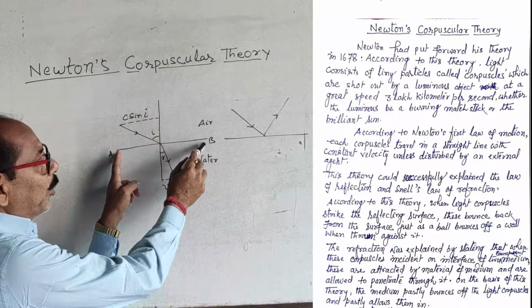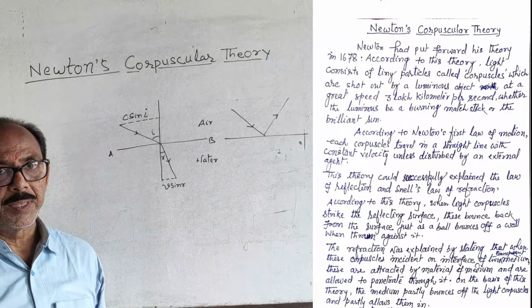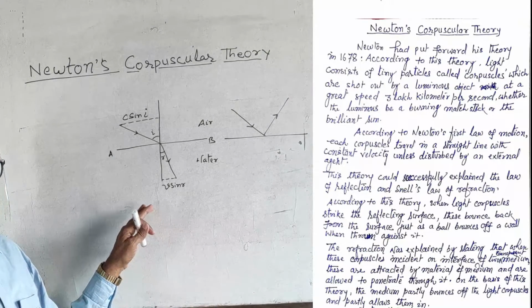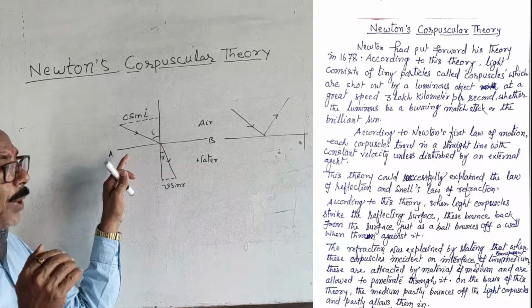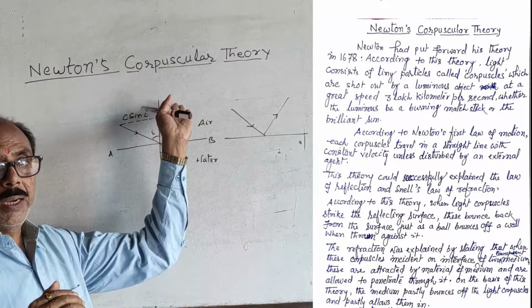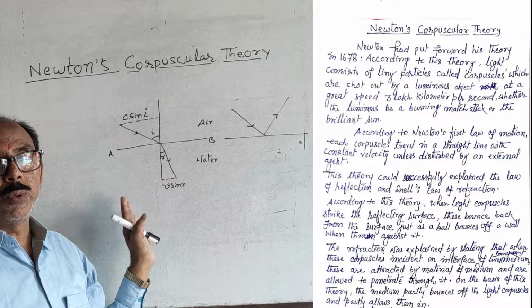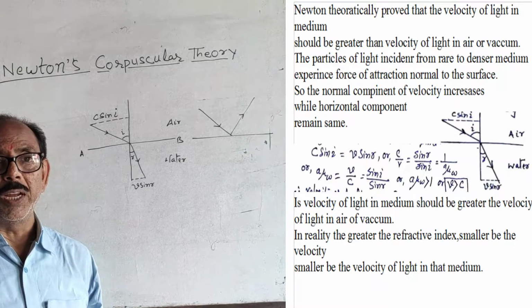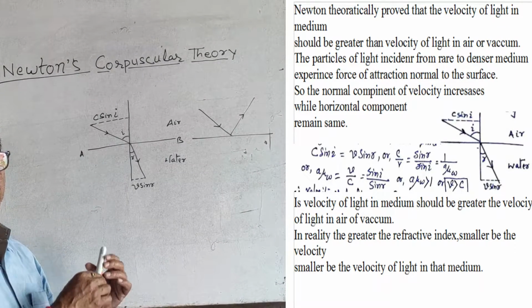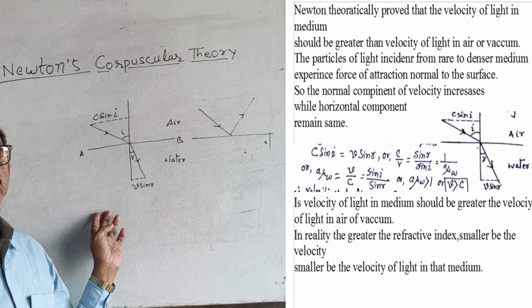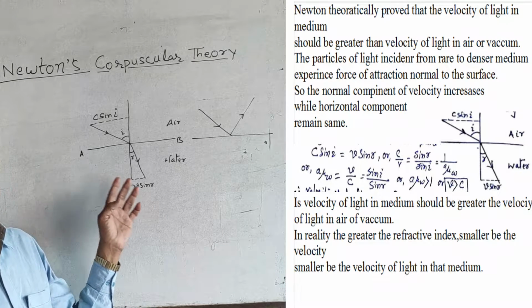On striking the interface, the corpuscles partly reflect and partly enter the medium. Theoretically, Newton also proved that the speed of light in the medium is greater than the speed of light in air or vacuum.